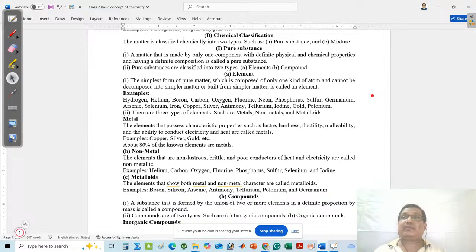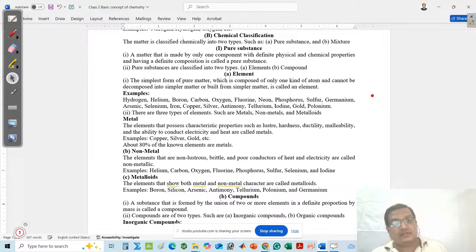The iron atom can convert into subatomic particles: electron, proton, neutron. At that time, you cannot say that this is iron. You cannot break it again into simpler matter, and you cannot build the iron element from simpler matter. That means it cannot be built or broken. It is the simplest form of pure matter. It is made by only one kind of atom.